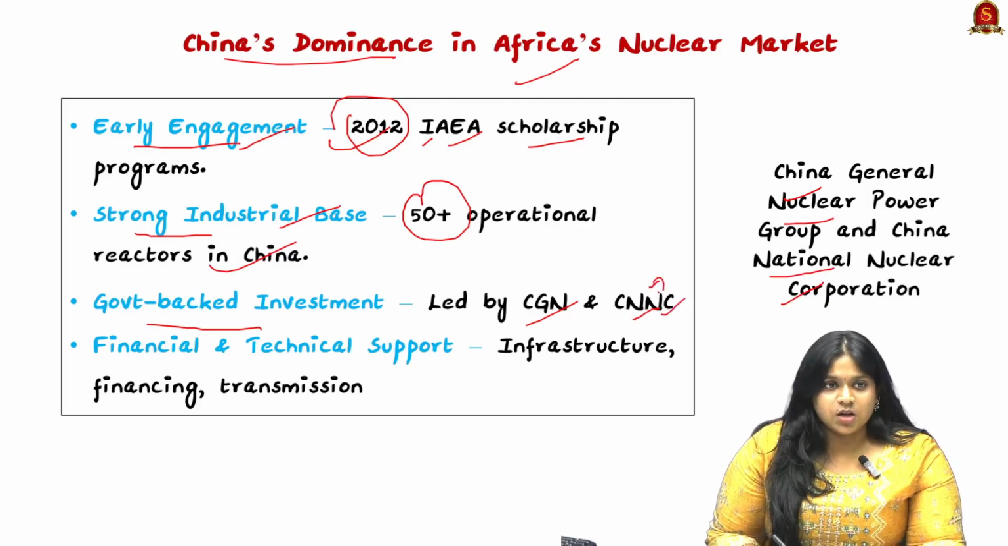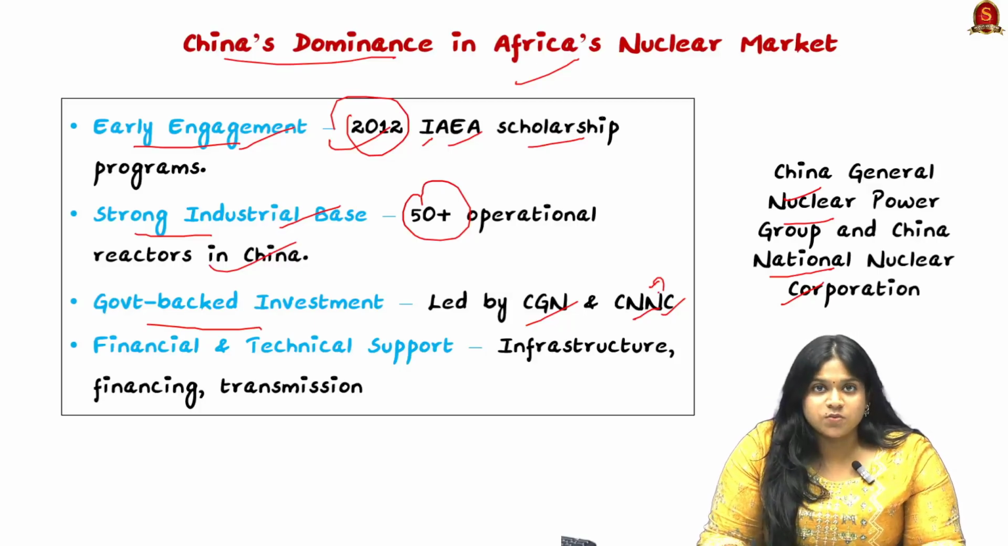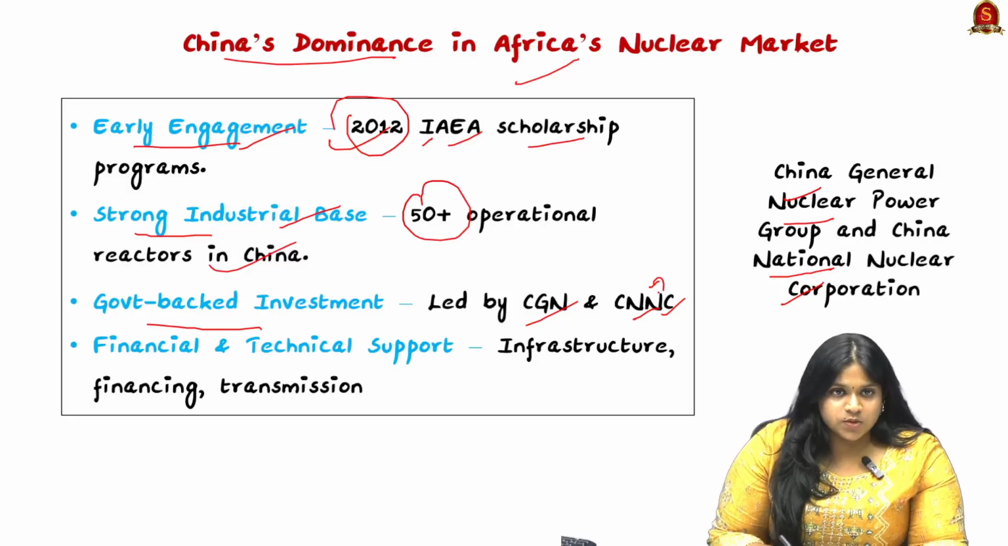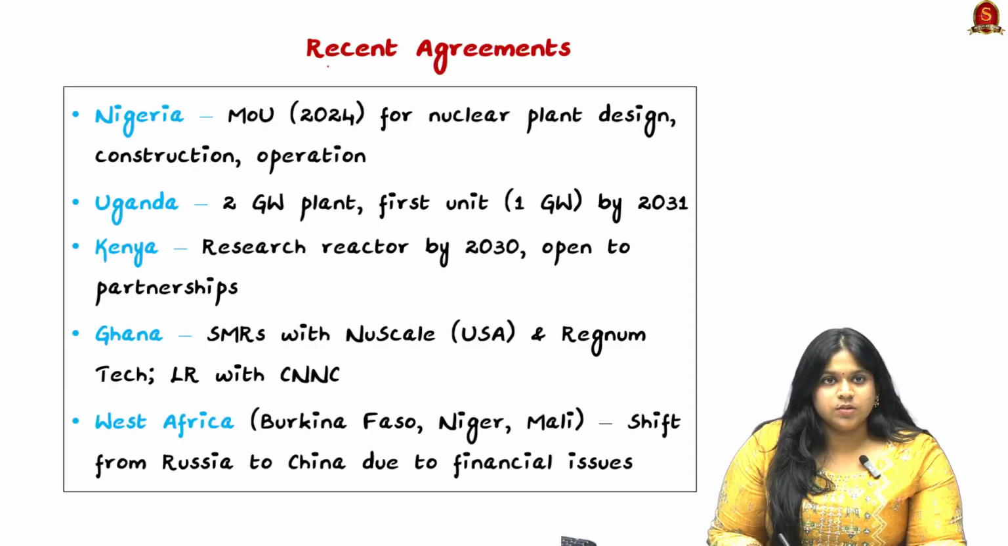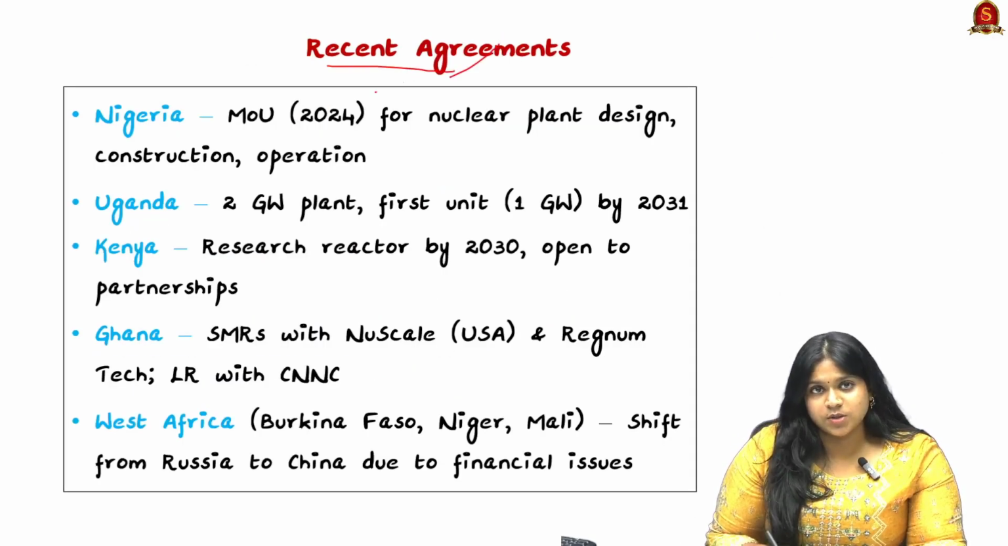So here both are government-backed investments. So we can see how China has invested in Africa's nuclear energy, where there are government-backed investments in itself. And looking into their financial and technical support, they bring in infrastructure development, financing through funds, and transmission. Now, let us see recent agreements made by China.